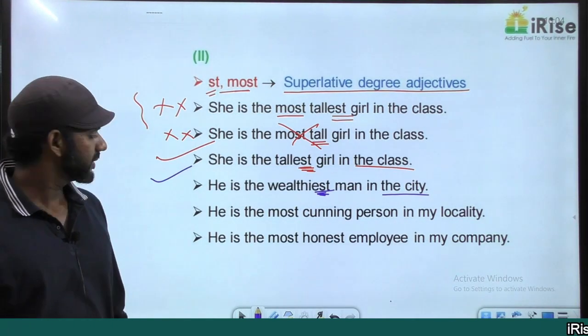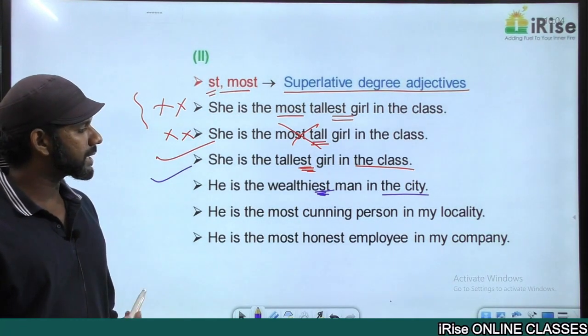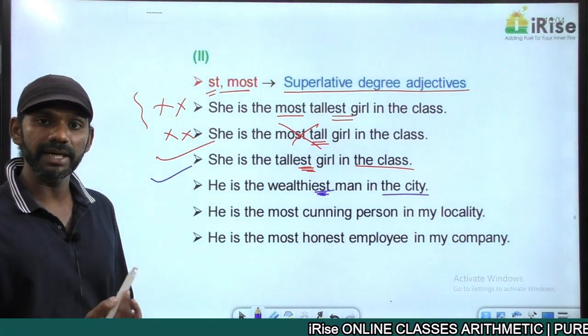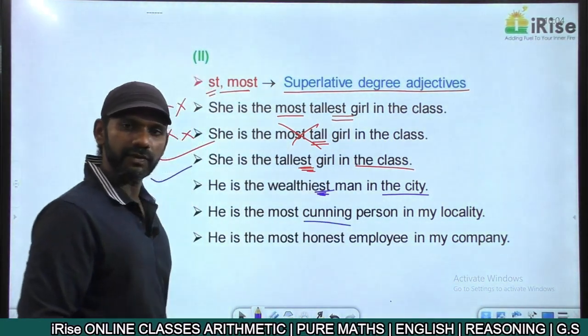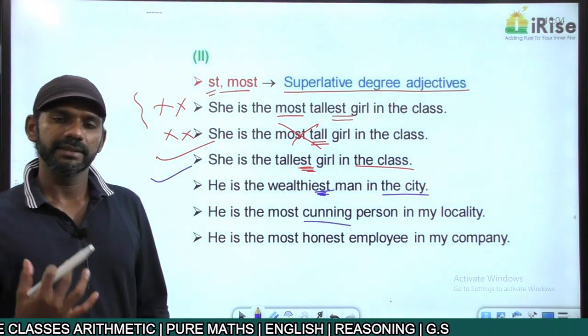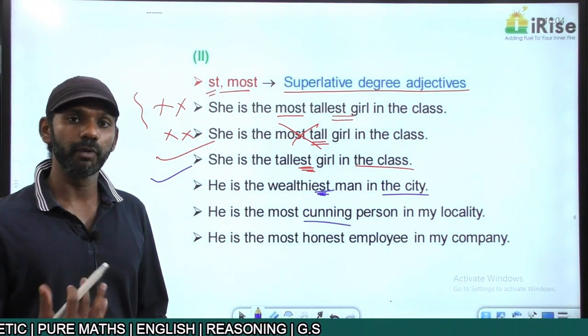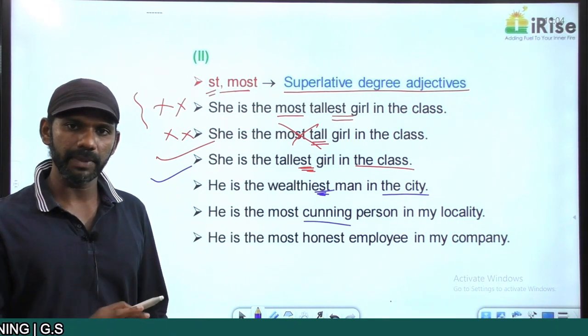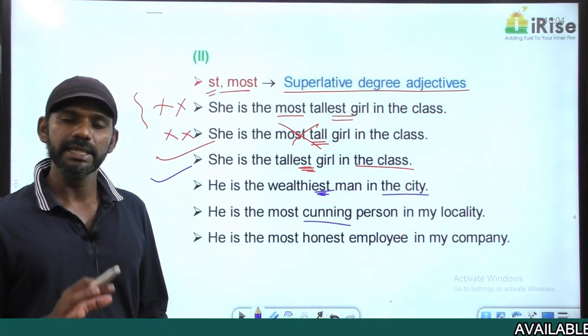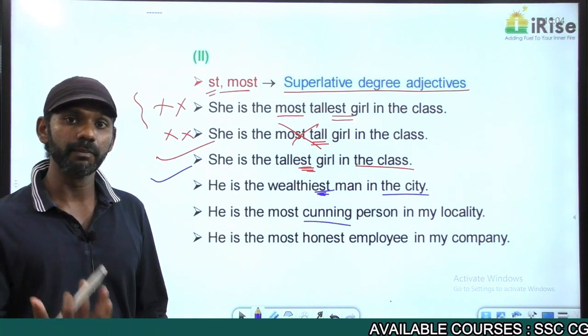Come to the next one. "He is the most cunning person in my locality." Cunning is an adjective, a positive degree adjective. The comparative degree of cunning is more cunning. We cannot add "-er" or "-st" to cunning. So to make it comparative, we have to add "more" to it. To make it superlative, we have to add "most" to it.